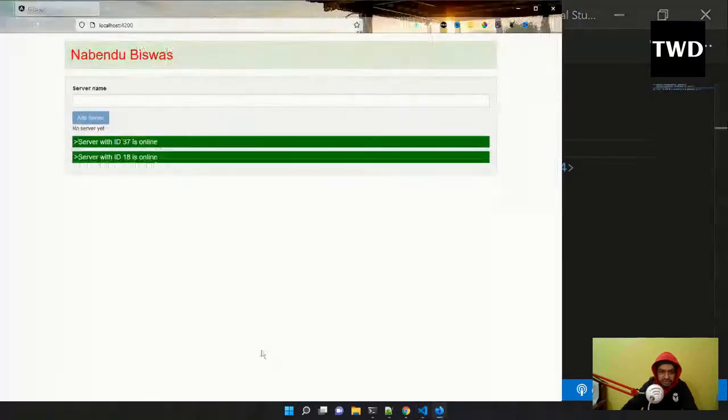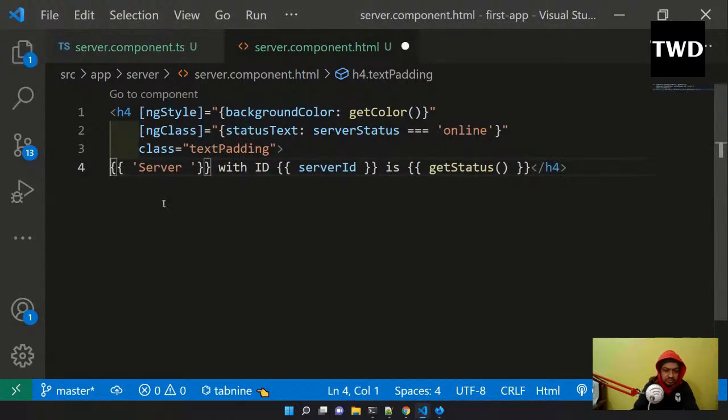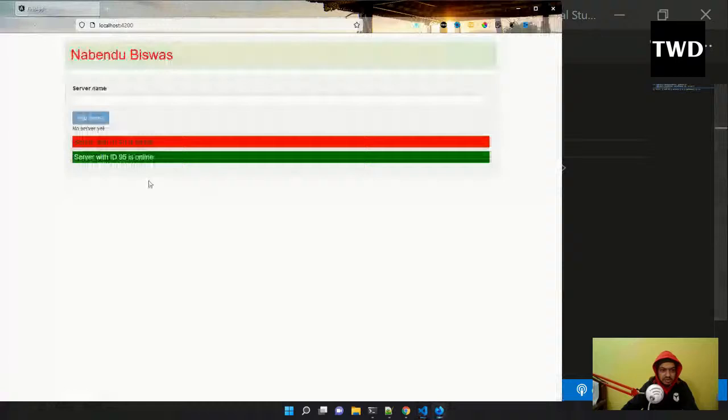So if it is online, see, all of the text is white, but why is it giving like this? Okay, I gave one more. Save it, and it will come like this.